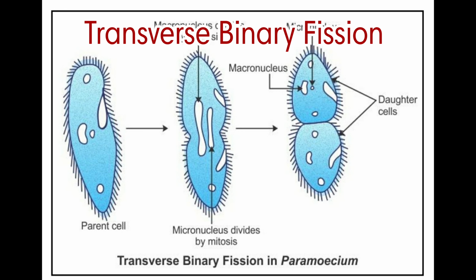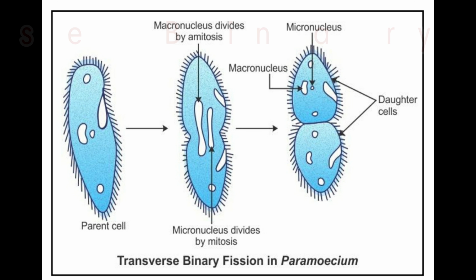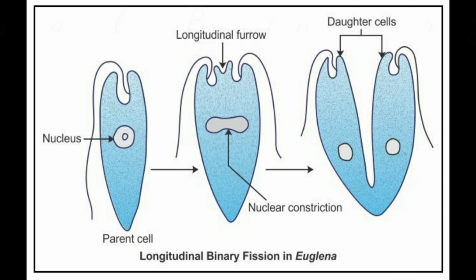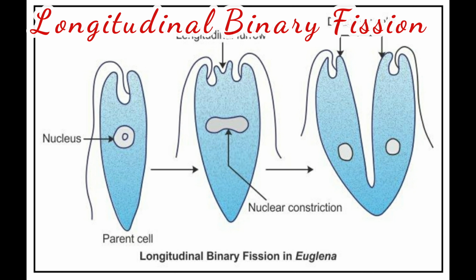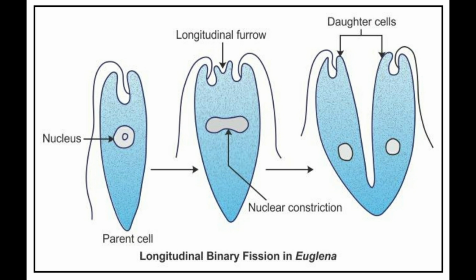Transverse binary fission. When cytoplasm divides along the transverse axis of the individual, for example, paramecium and planaria. Longitudinal binary fission. When the cytoplasm divides along the longitudinal axis of the individual, example, euglena and vorticella.